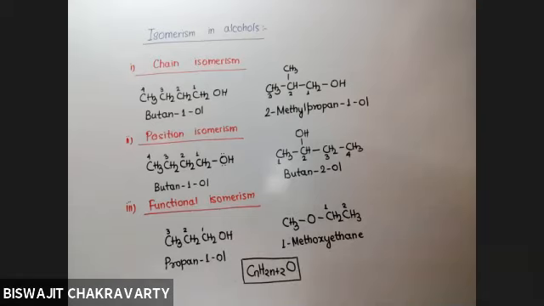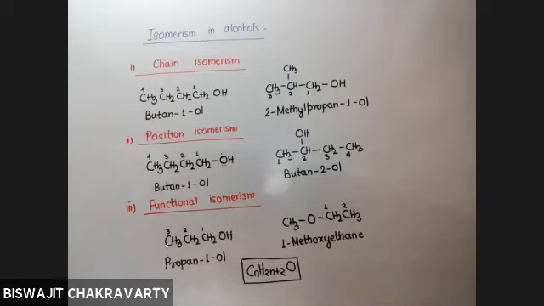What is the main difference between alcohol and ether? In alcohol, around oxygen, one side will be an alkyl group, and one side must be hydrogen. Otherwise it cannot be an alcohol. But in ethers, around oxygen, both sides must be alkyl groups. But because they are isomers, overall number of carbon, hydrogen and oxygen has to be equal. Understood or not? Yes, sir.